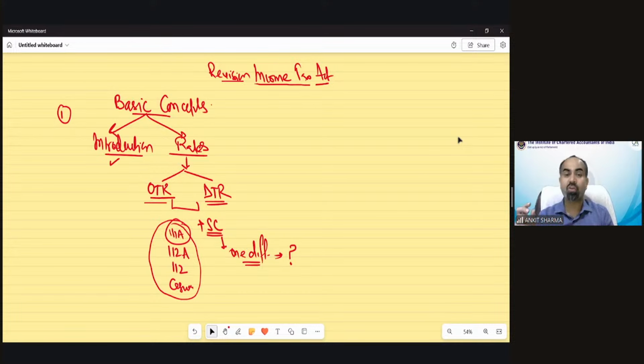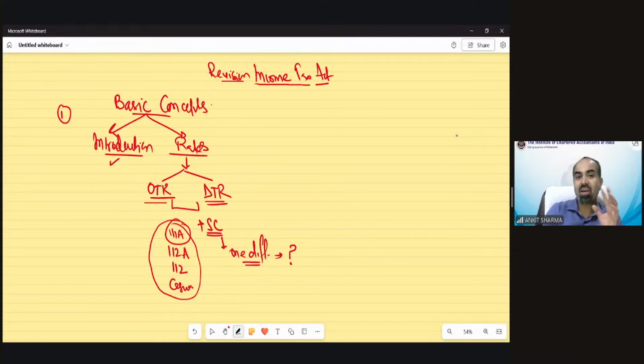When there is a question of calculation of gross total income, total income and tax liability, indirectly chapter 1 provisions are also applicable. So chapter 1 and chapter 2 individually carry almost 7 to 8 or 9 marks, but in the main questions of calculation of tax, of course chapter 1 is indirectly applicable there also.